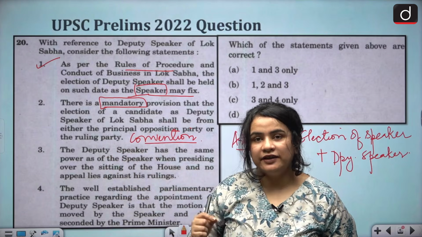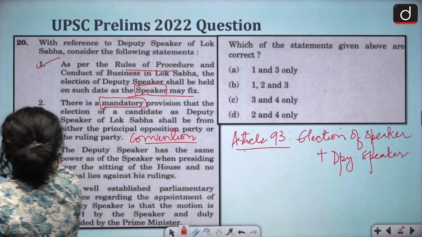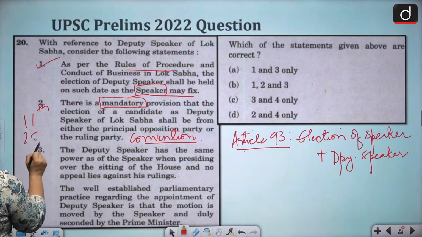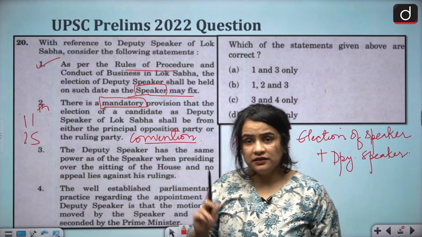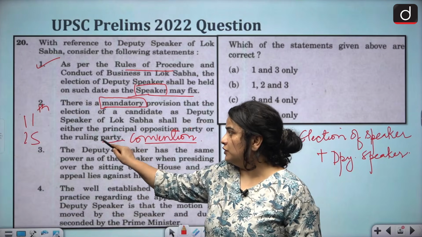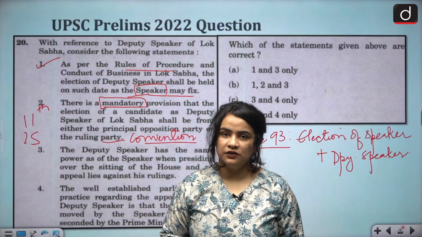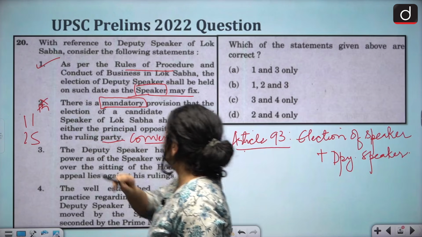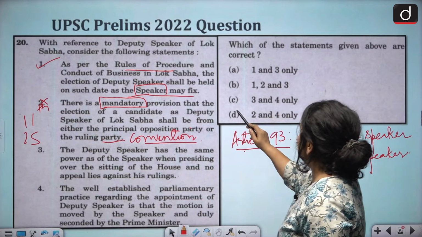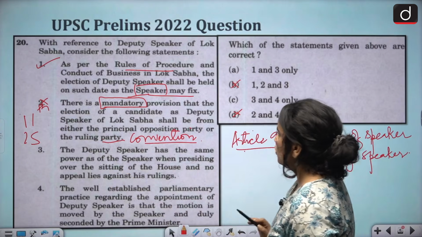Now again, this convention also began from the 11th Lok Sabha. Before that, both the offices of the speaker as well as the deputy speaker were filled from candidates of the ruling party. So this statement is inaccurate. When we look at this, we can simply remove two options.